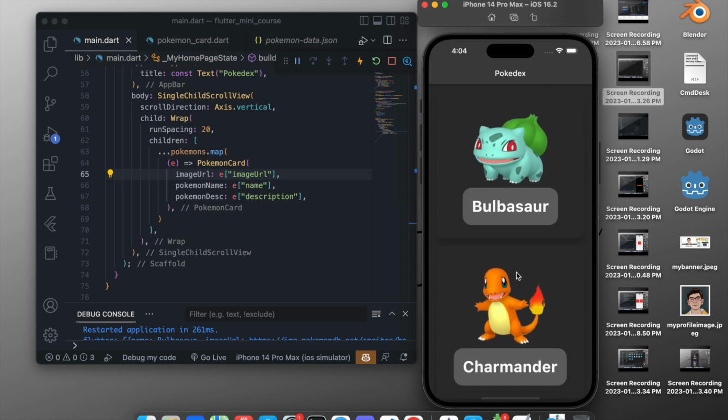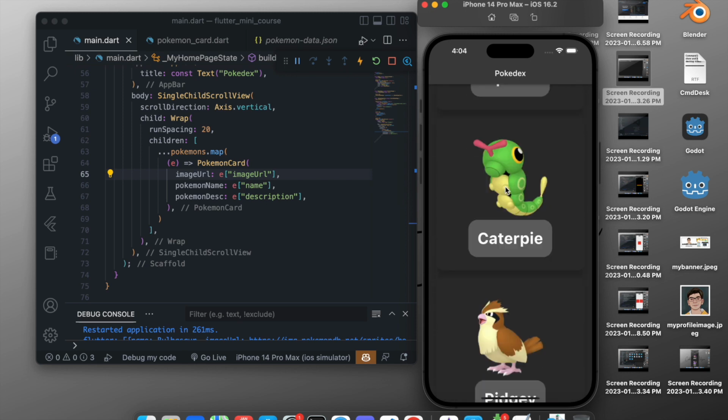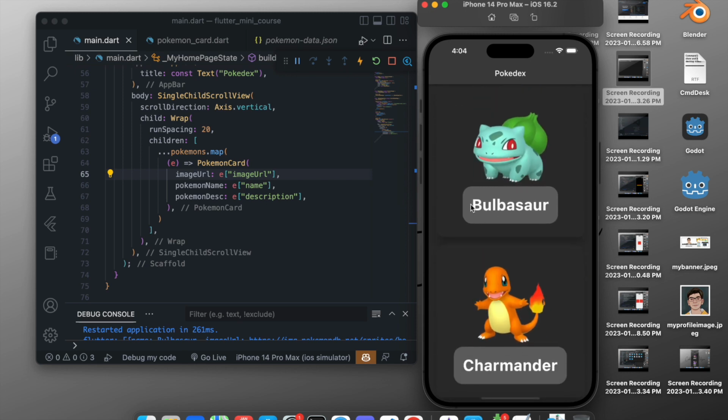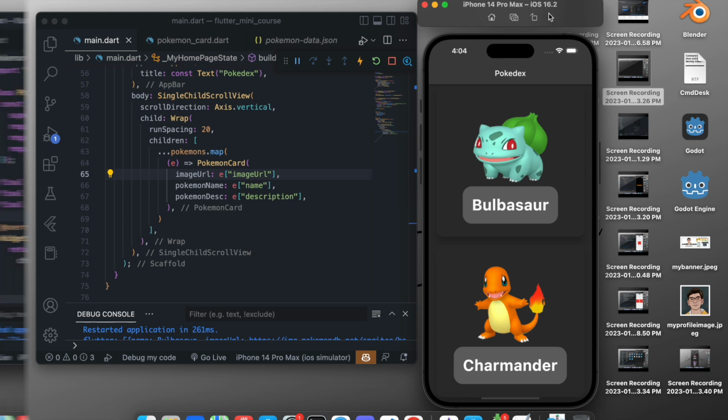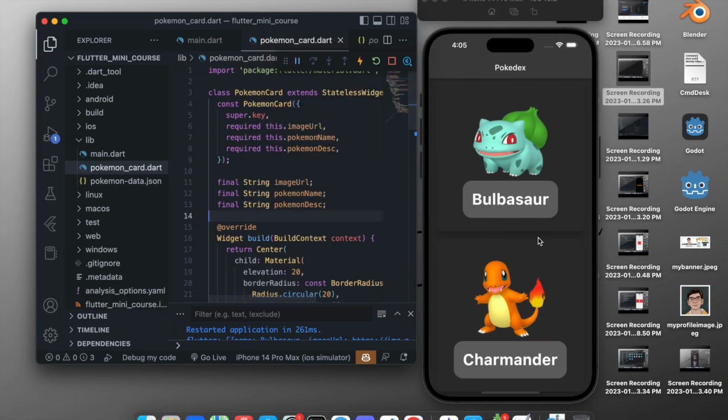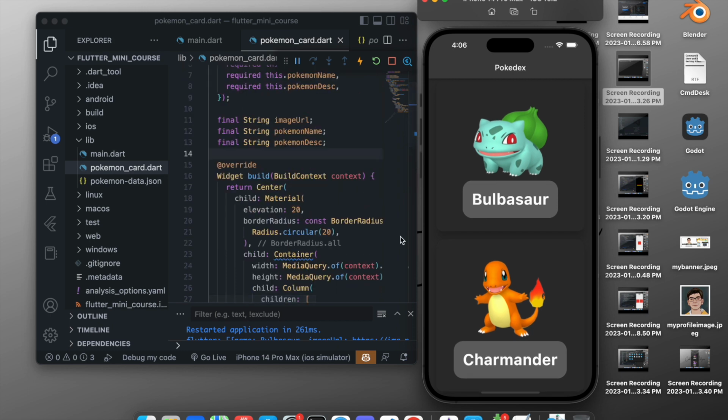As you can see, it is looking very good. Now what we want to do is, if we click this, we want to redirect to the page where we see more details about this Pokemon. So let's go to that page. We want to make this card clickable, and for now we can't click it, for your kind information. So we want to click it, and we want to redirect to another page.